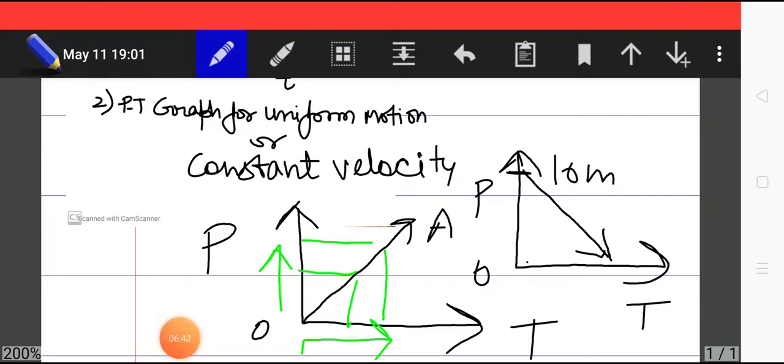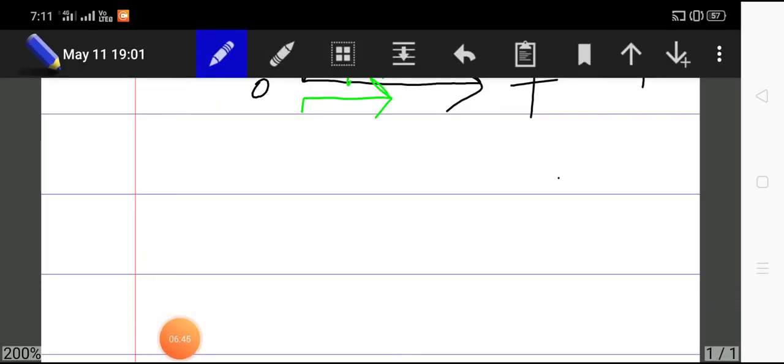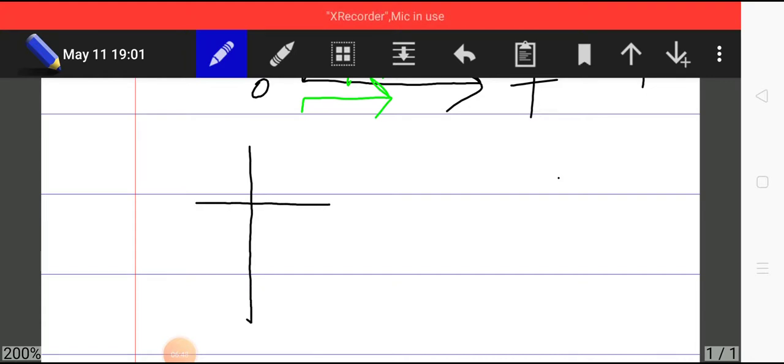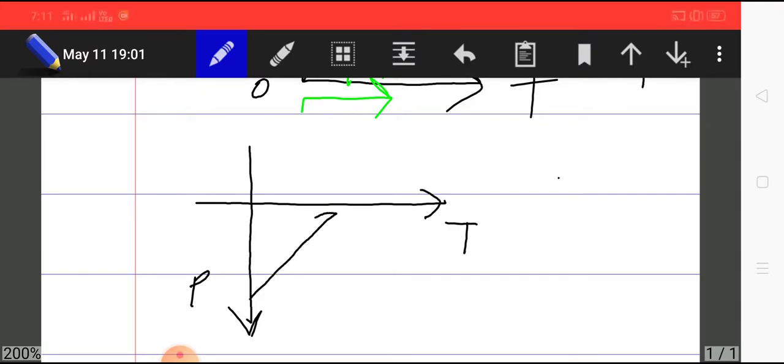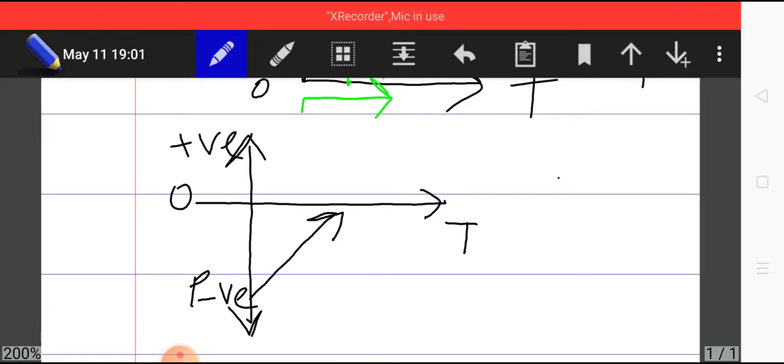At this point I would like to add one more point. What about the negative region of the position-time axis? Some of the students got confused in this. Suppose this is the position, which is negative, and this is the time going on. Here this graph still indicates positive constant velocity, because position is increasing, as we are coming from negative to 0. This object is moving in the positive x direction. So it doesn't matter that we are in the negative region of position; velocity is still positive if position is increasing with time.